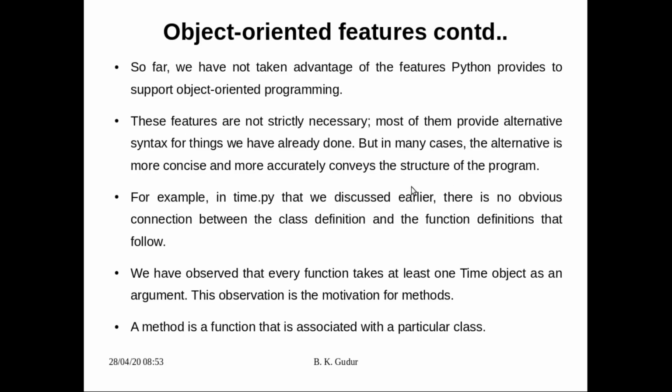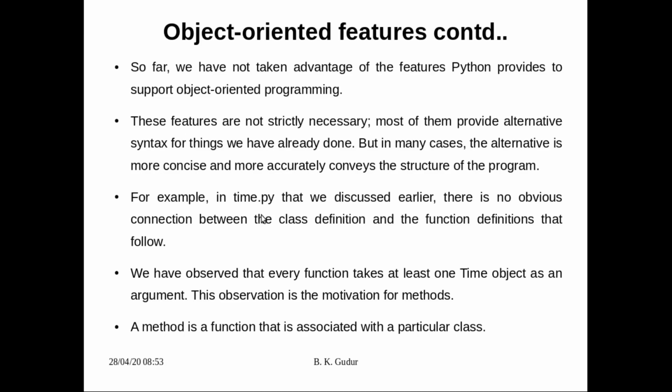A very important thing is that the alternative provided in the object oriented concept is the base for it, and it conveys the structure of the program. For example, in time.py, which we discussed earlier, there is no obvious connection between the class definition and the function definitions that follow.